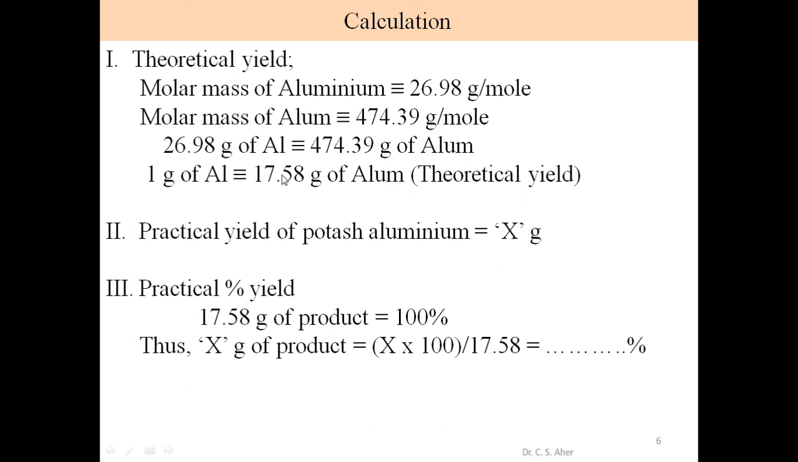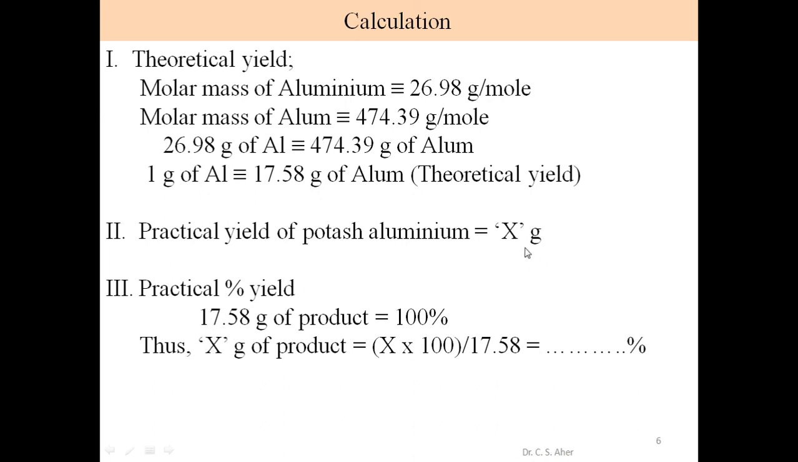Theoretically we have this ratio, but practically what is our dry crystal weight? We noted in the second observation that the practical yield of potash alum is x gram, whatever it may be, 10 gram, 12 gram. From this x amount we calculate the percentage practical yield. What is percentage practical yield? 1 gram is theoretically considered as 100% formation into 17.58 gram of alum. At that time it is 100% yield. But if we have a weight less than this, then the percentage yield is less.